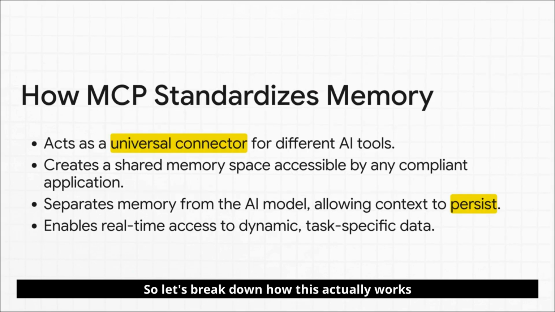So let's break down how this actually works, because this is the important part. First, MCP is that universal connector, right? It lets totally different tools, like Claude and Cursor, talk to the very same memory bank. This creates a shared space for knowledge. But here's the real game changer. It separates the memory from the AI model itself. The AI's brain and its long-term memory are now two different things. And that means the context can live on long after you've closed the chat window.